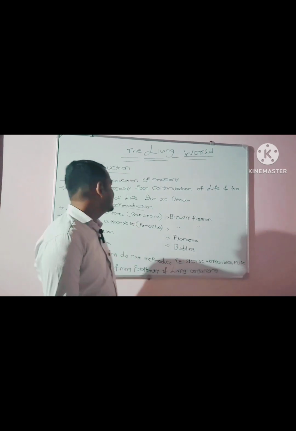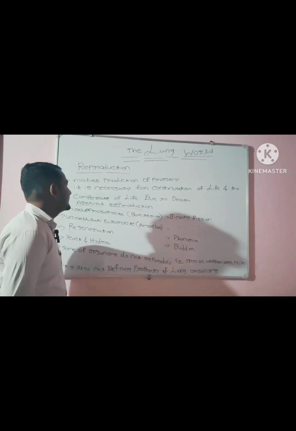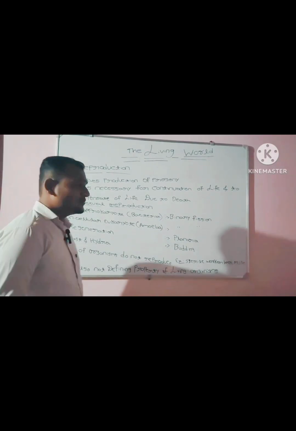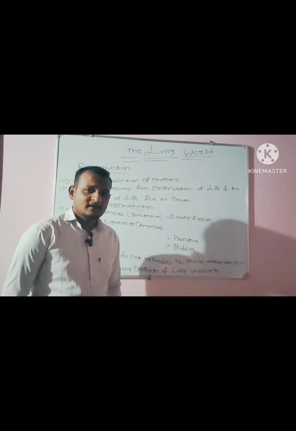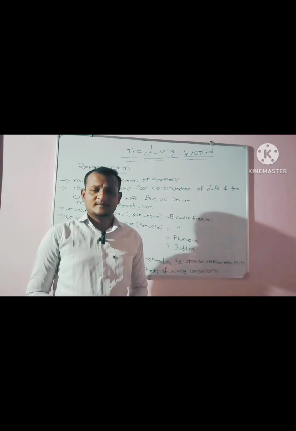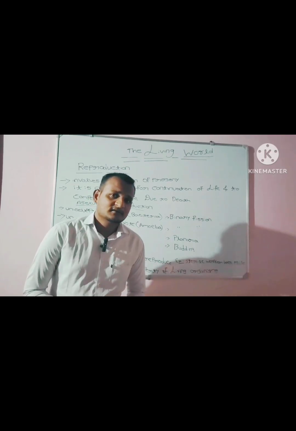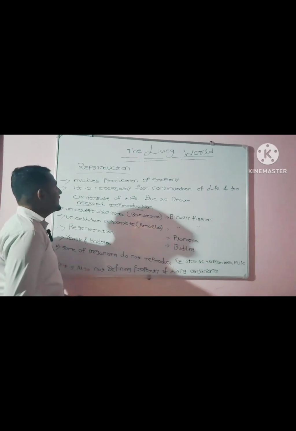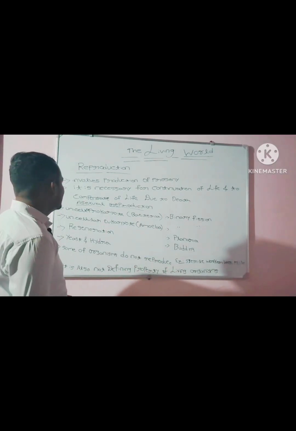Okay, let's start with the concept of reproduction. Reproduction involves the production of progeny, that is, producing offspring which are similar to the parents. You can ask me why reproduction is important.